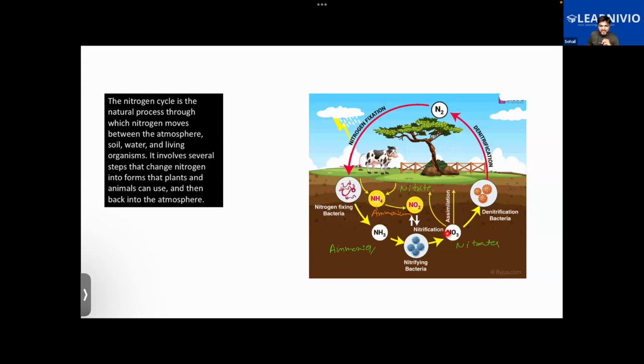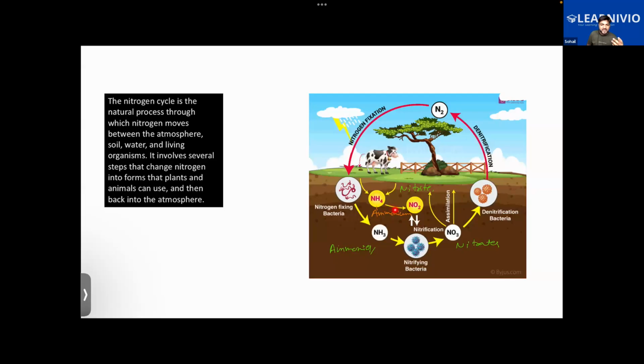Further, some of the nitrate is converted back into atmospheric nitrogen by the action of denitrifying bacteria, and that process is called denitrification. Earlier, the step where the ammonia was converted into nitrates and nitrites was called nitrification. Getting it so far, everyone? Yes, sir.